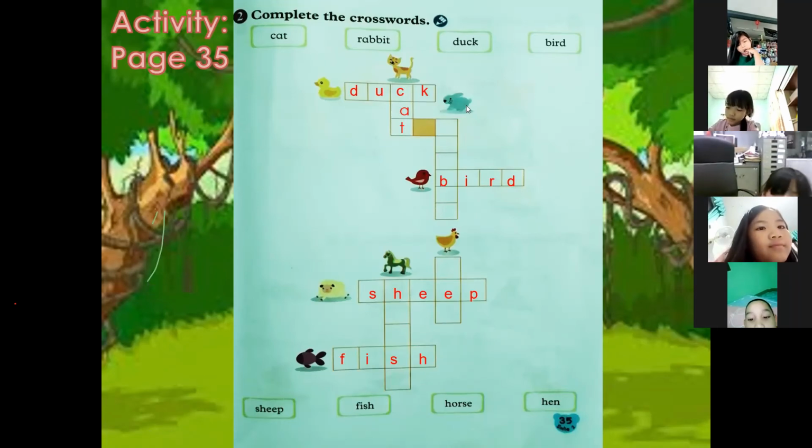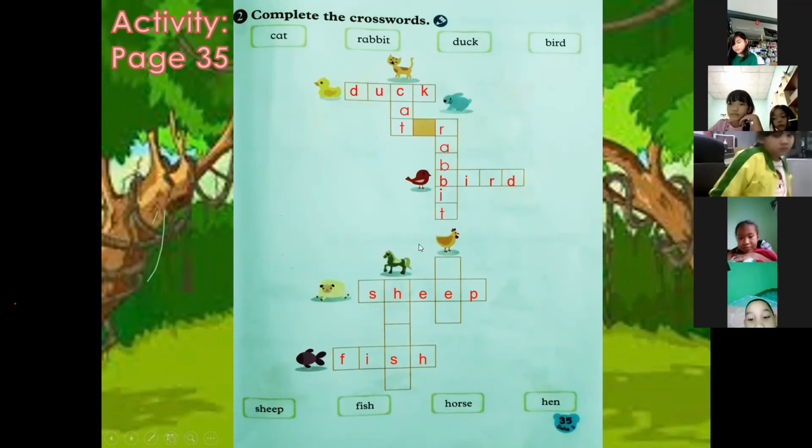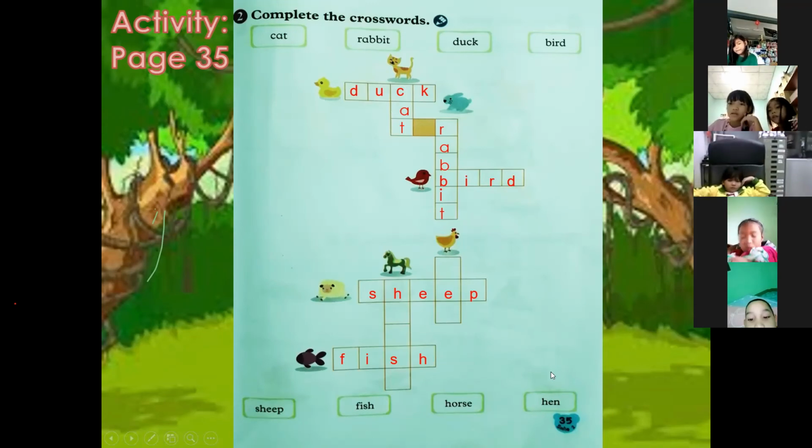How do you spell rabbit? R-A-B-B-I-T. Very good. Rabbit. Next, we have, what animal is this? Chicken. Chicken, or we say hen. Okay, hen. Mother chicken, we call it hen.